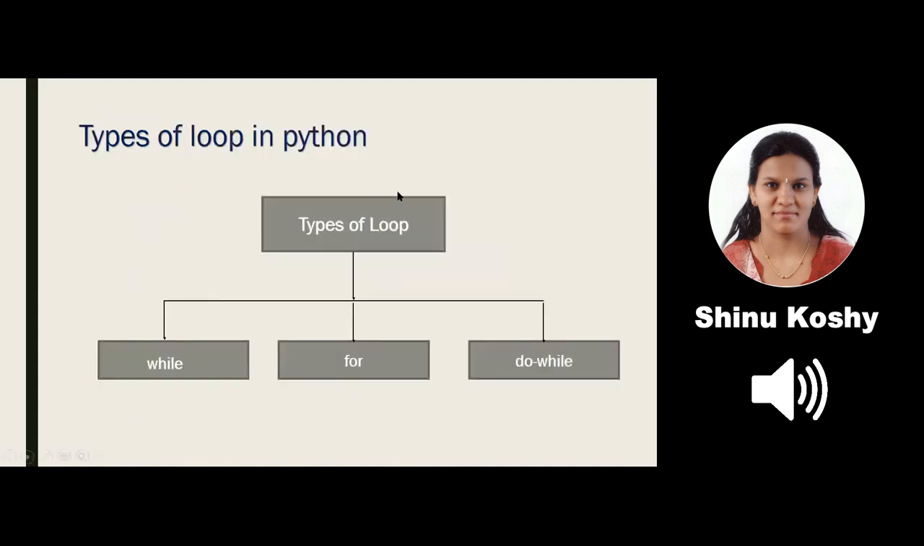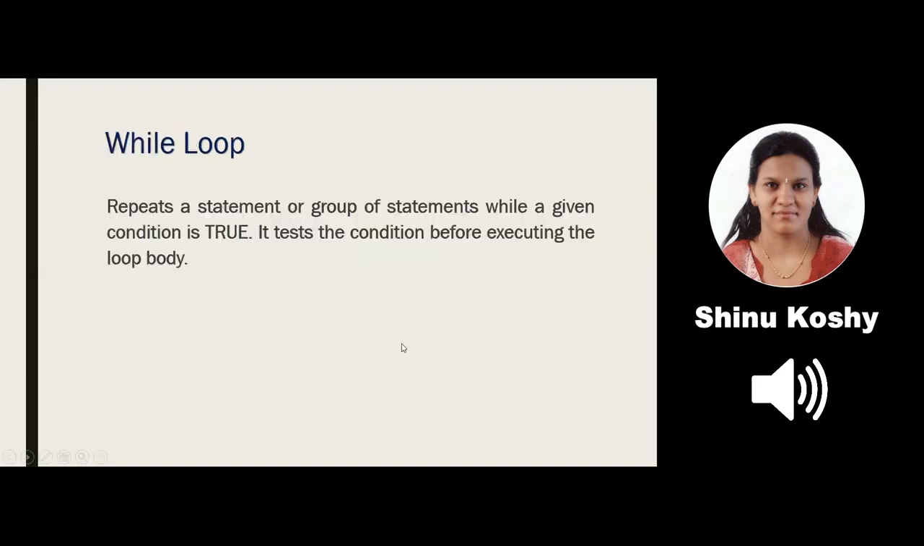Now we have 3 types of loops in Python: while loop, for loop, and the do while loop. Let us see the while loop. Here we are going to cover only 2 loops, what is required in our syllabus. The first one is the while loop. The while loop repeats a set of statements as long as a condition is true. First the condition is checked. Only if it is true, the statements are executed.